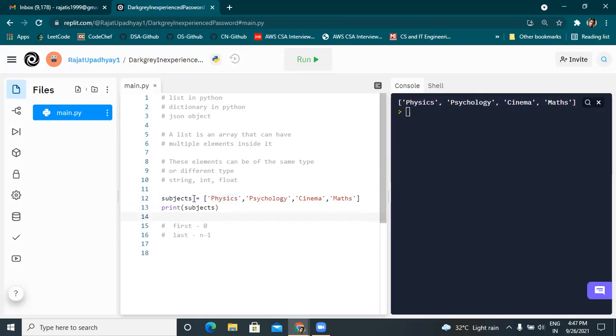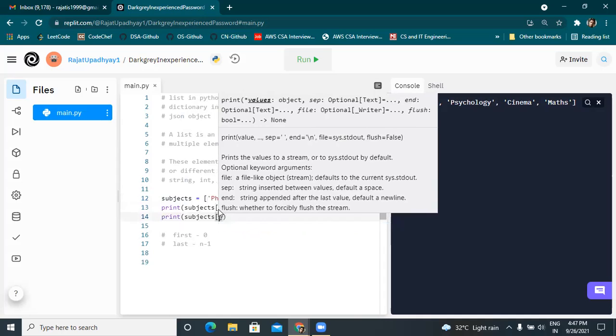What is n? N is the total number of elements. What are the total number of elements? 4. And what is n minus 1? 3. So the last element is n minus 1. Remember this, it is very important. And the first element is 0. So if I write print subjects of 0 and print subjects of 3, tell me what should be the output?